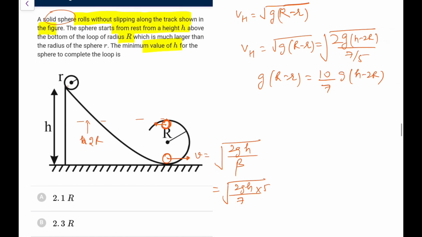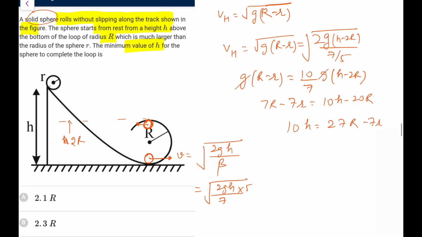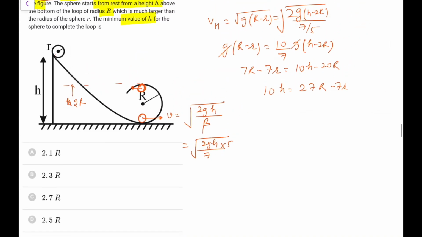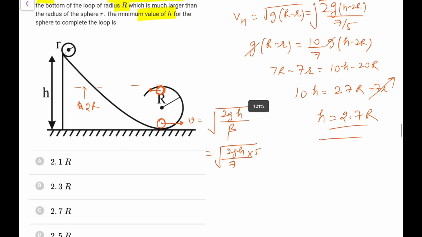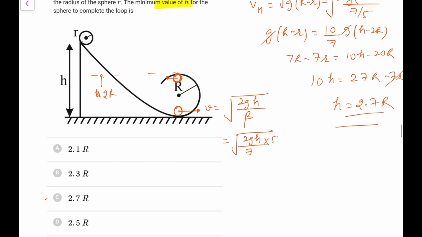So g goes, 7R minus 7 times small r is 10h minus 20R, I can write. So I am left with 10h is equal to 27R minus 7 small r. If no option has small r, I have to neglect it, so h will come out as 2.7R, so it is much easier. I thought that small r might be used, but it is not used, it is 2.7R, you can go for.